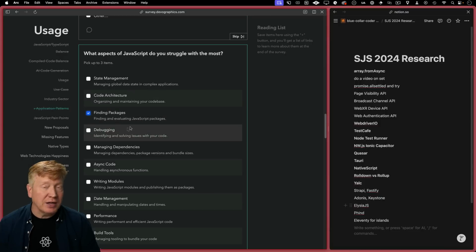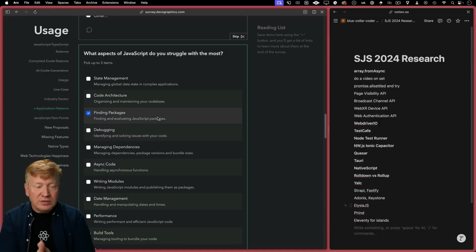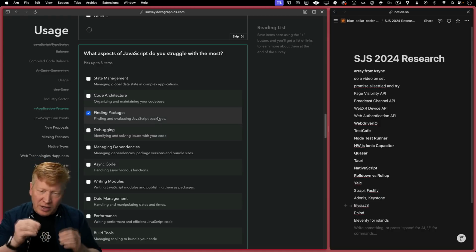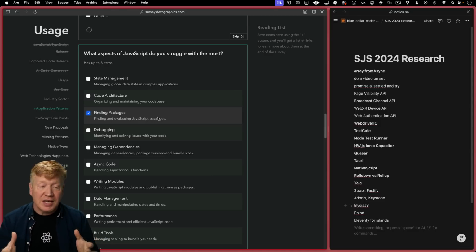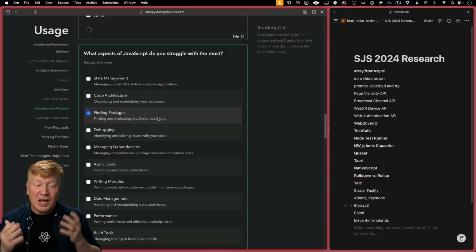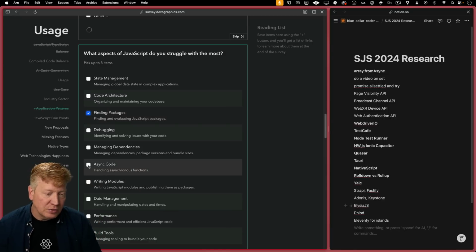Okay, finding packages. Whoa, that's a big hassle. NPM Trends used to do this thing where, if you came in and said, okay, I'm looking at this package, it would tell you, here are 5 other packages that do that thing. That was fantastic. I don't know why they removed that feature. Pisses me off.